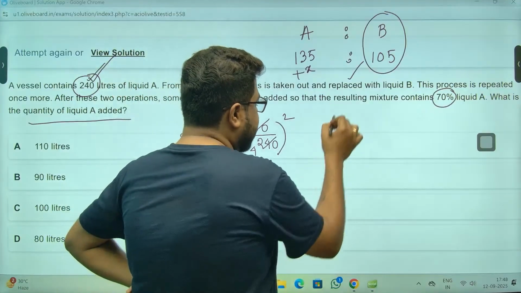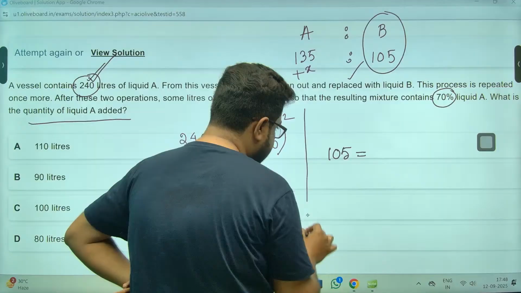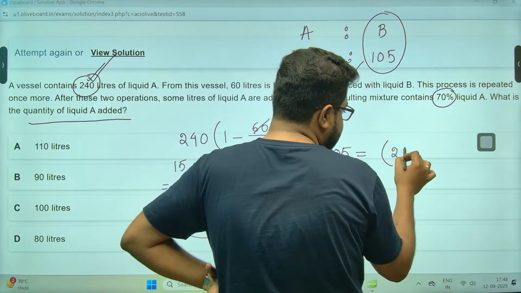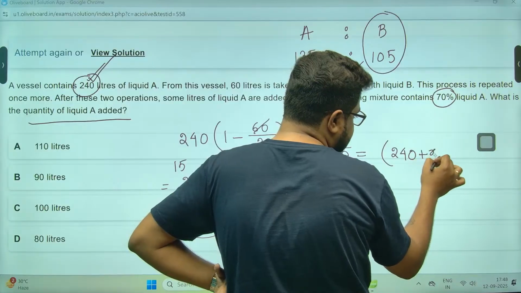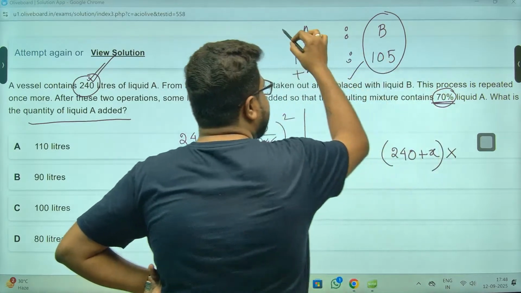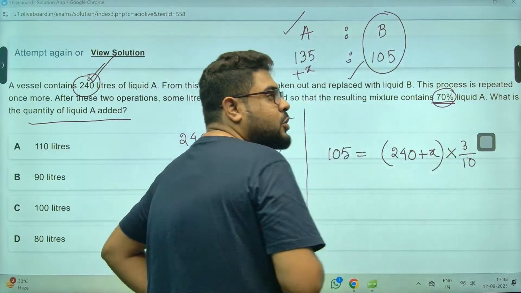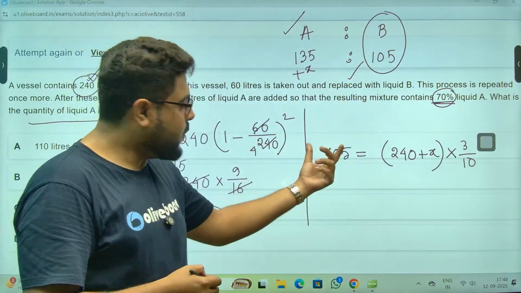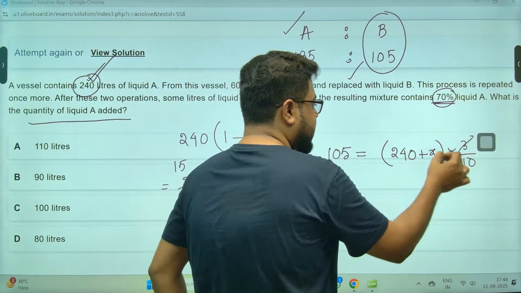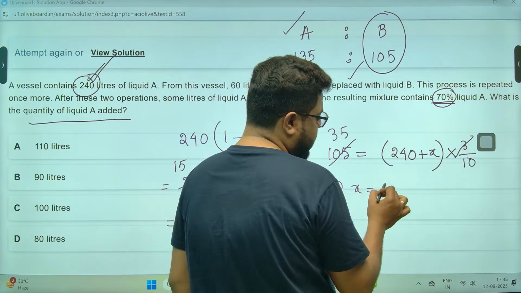So initially, before this addition, B was 105 liters. Now in the new mixture is 240 liters plus X liters I've added. In it, 70% is liquid A, so liquid B is 30%. That means 3/10. But B is unchanged, so whatever is initial B, that is final B. Calculate, 3/10 of the new total is 105, so the total is 350. So X is 350 minus 240, that is 110.